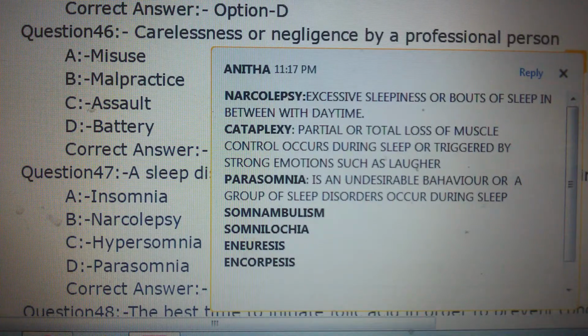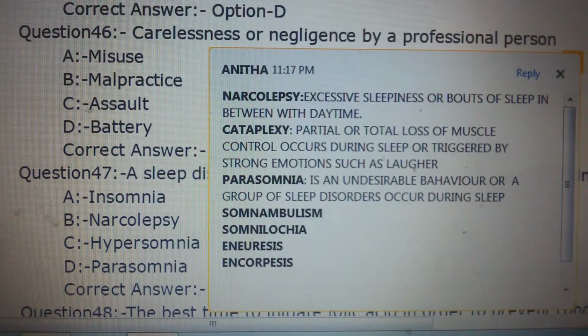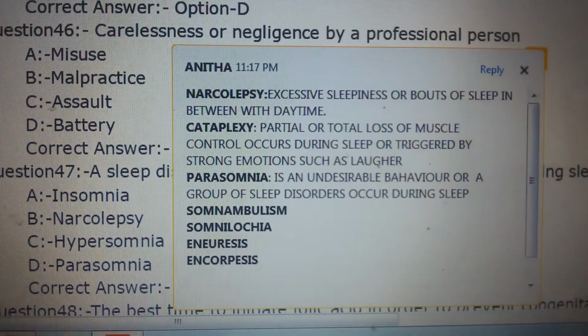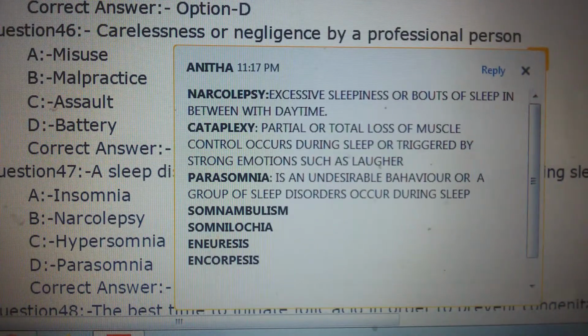Narcolepsy is the excessive sleepiness or bouts of sleep during daytime. For example, if we are trying to concentrate in our classroom but immediately we are getting sleepy, that's an example of narcolepsy. And cataplexy, partial or total loss of muscle control, occurs during sleep or triggered by strong emotions such as laughter.